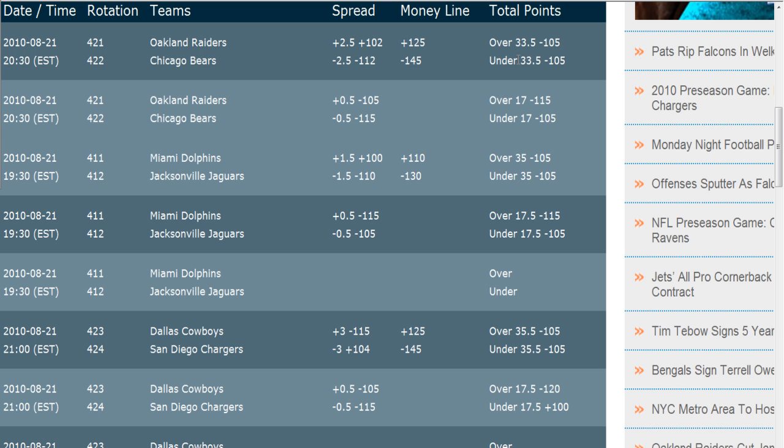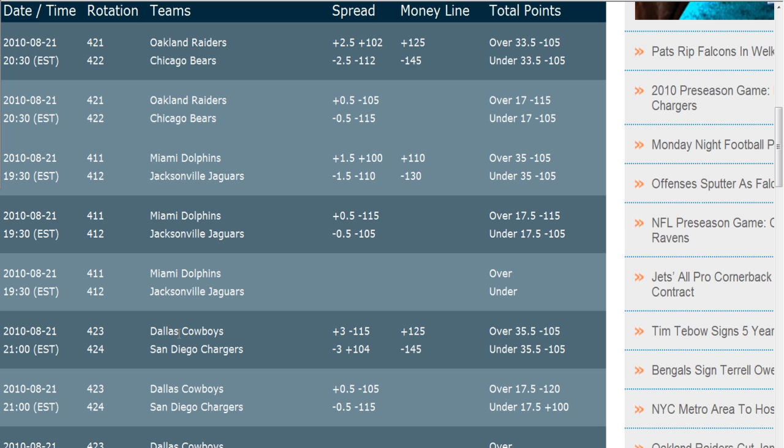And for the under, both teams have to have a combined score of 33 points or less. And once again, this minus 105 means you have to risk 105 to win 100 on both sides, the under as well.